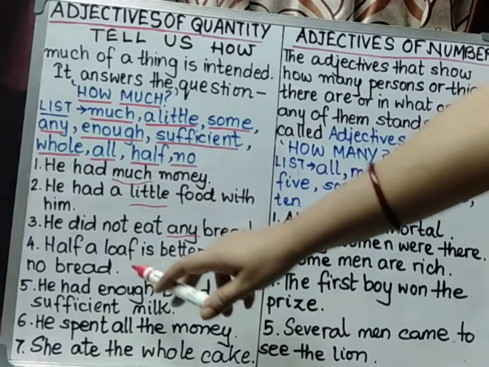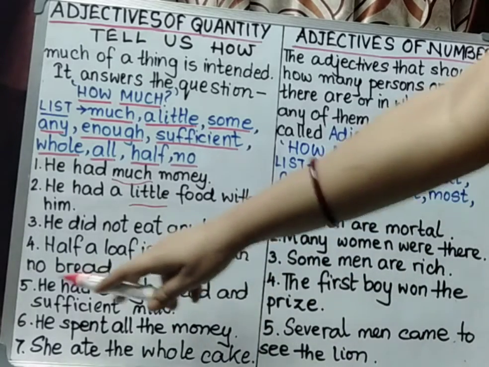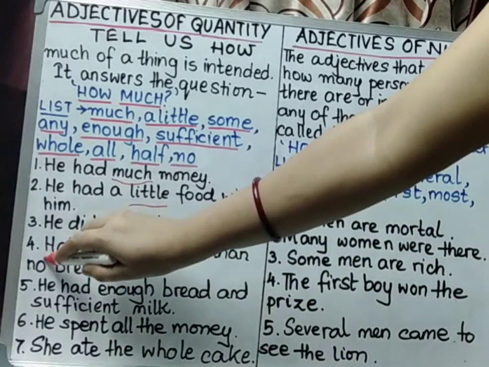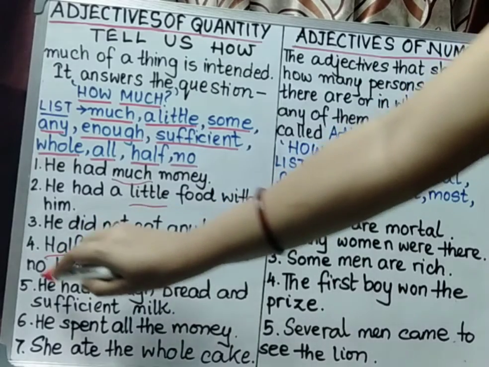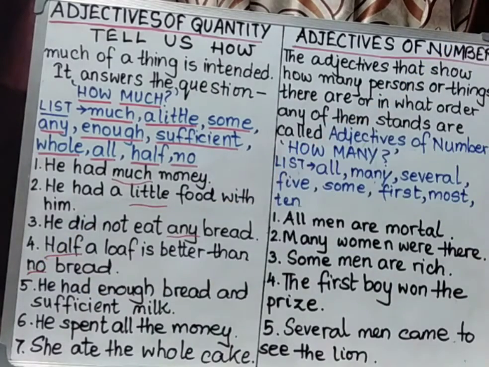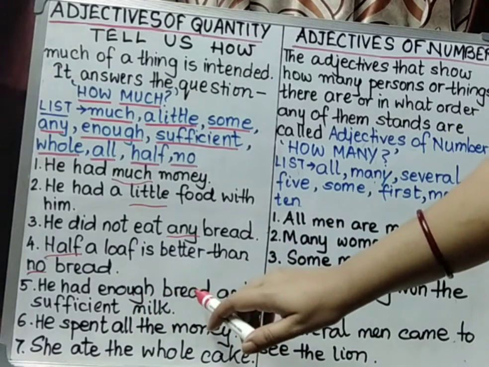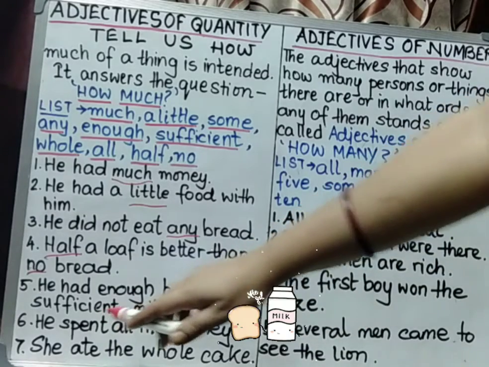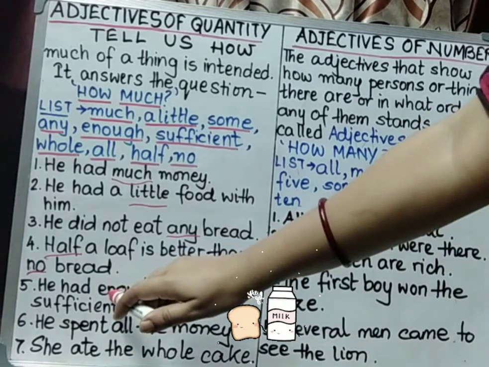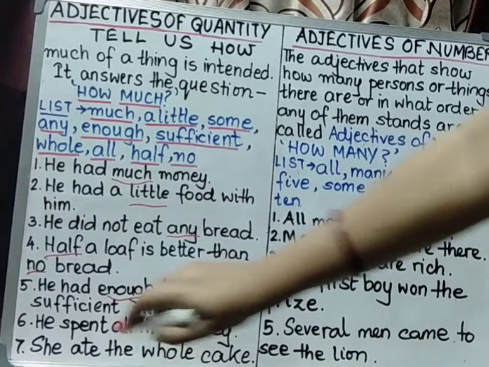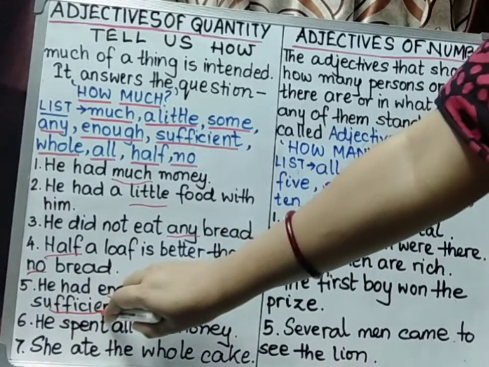Half a loaf is better than no bread. Half. No. These are all quantities. He had enough bread and sufficient milk. Enough. Sufficient.